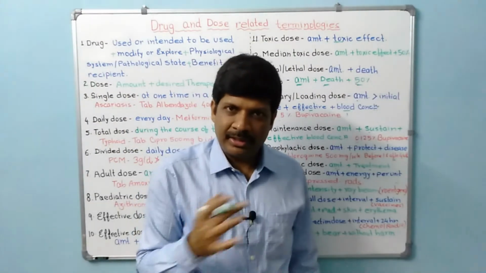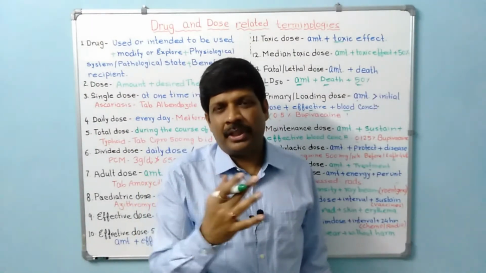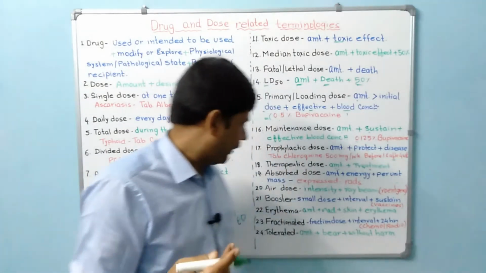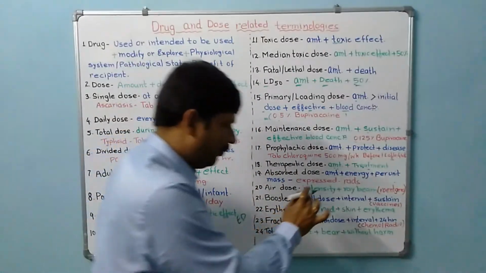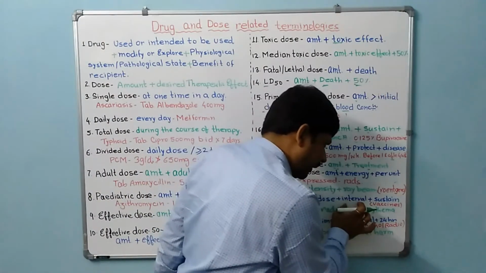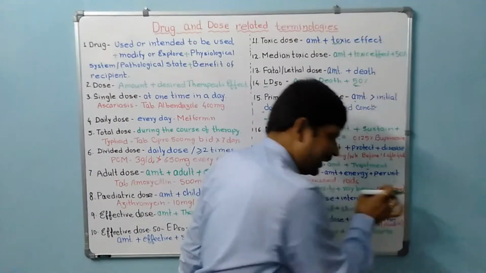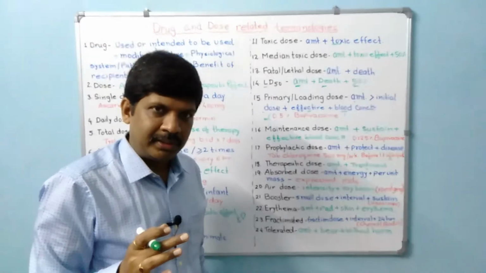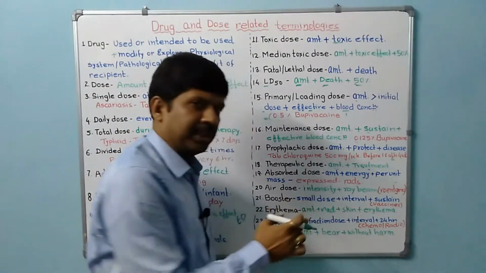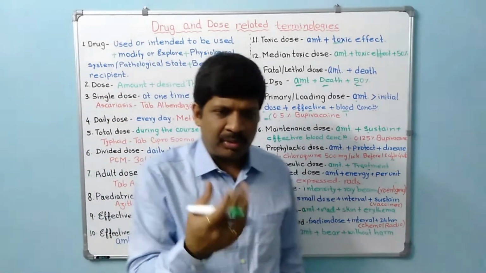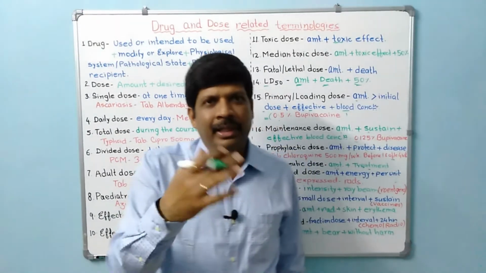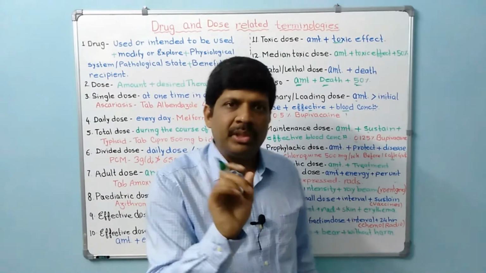You must have heard this term in relation to vaccines. It is a small dose which is given at a particular interval to sustain the effect. If you forget to give a particular vaccination and remember later on, usually a booster dose is given.